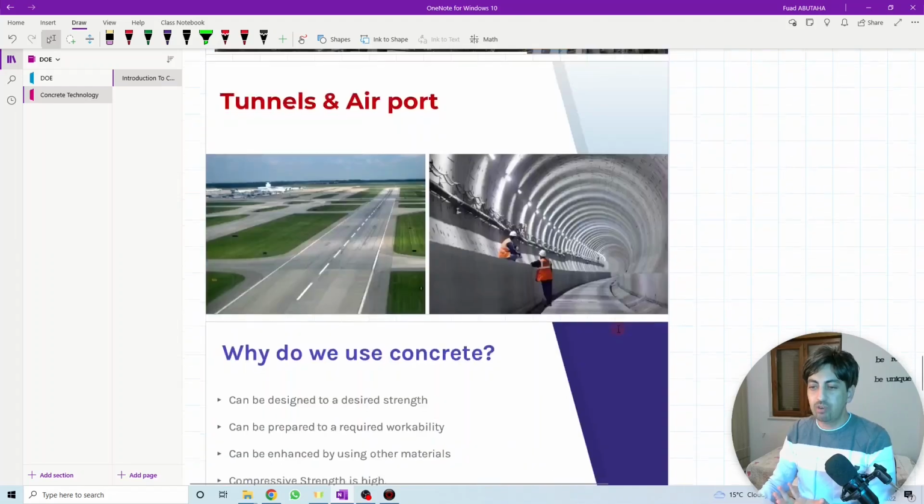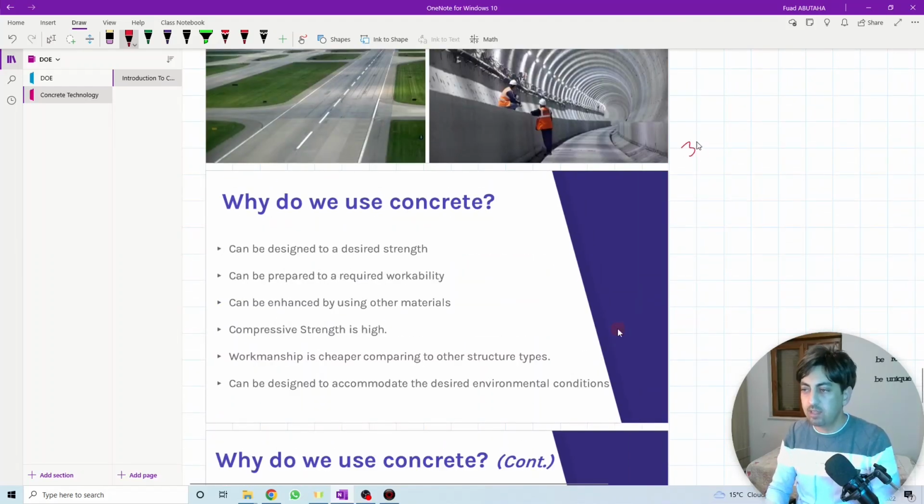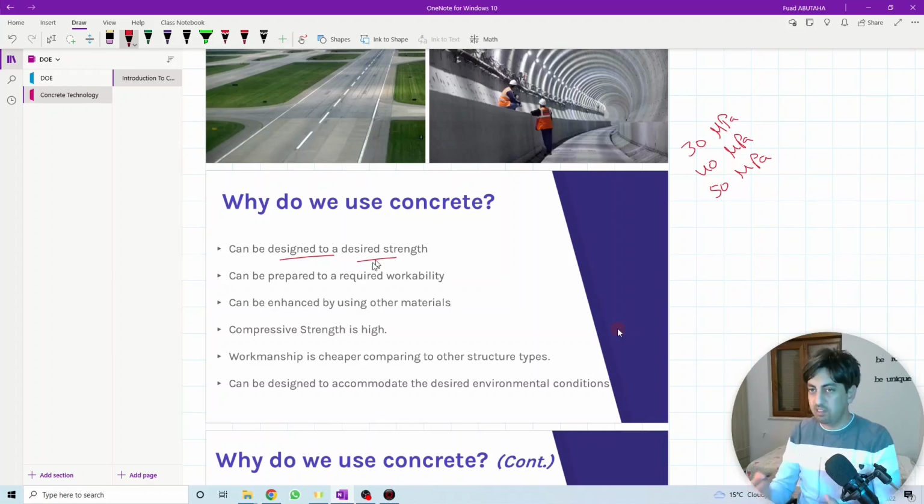I might need a strength of, for example, 30 megapascal. From the same raw materials, with a different ratio, I can design a concrete with 40 megapascal, as an example. With the same materials, I can also design a concrete with 50 megapascal. So it can be designed to a desired strength. Whatever strength you need for your application, you can design the concrete with the same ingredients.